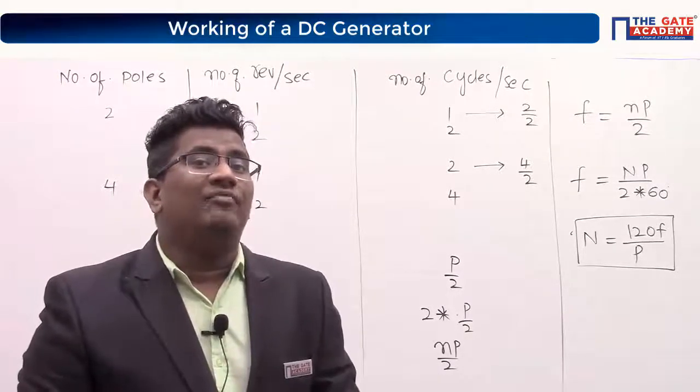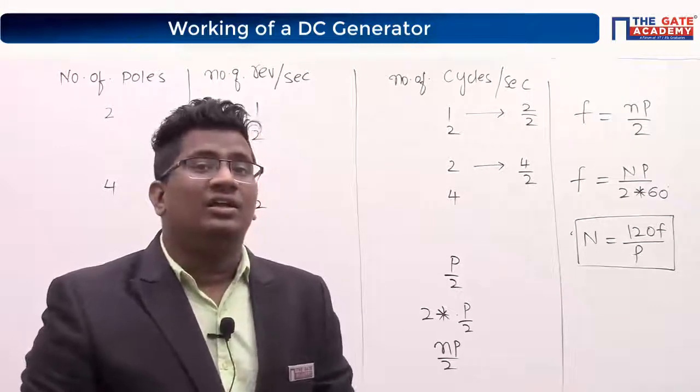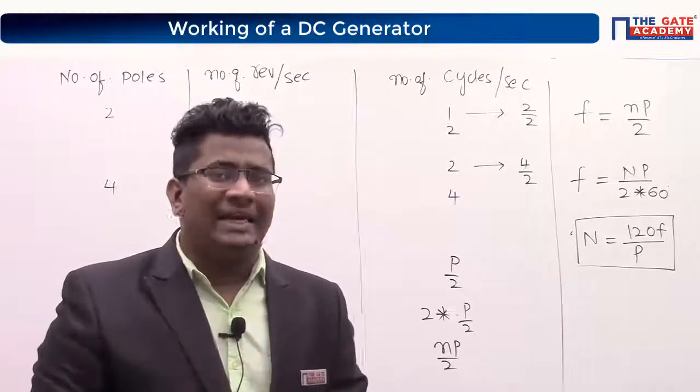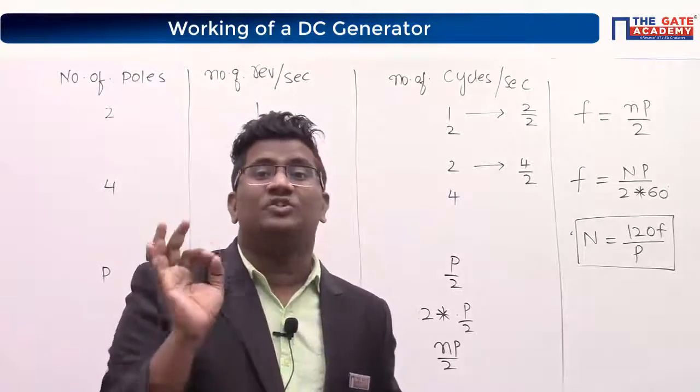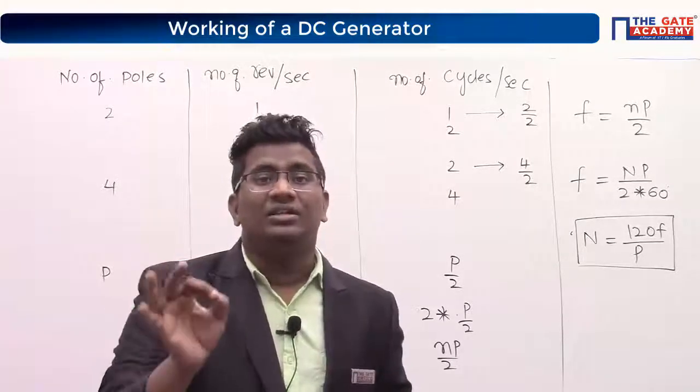N is equal to 120 f by P. What is N called? We have studied it many times in induction machine and synchronous machine. Yes, that is the synchronous speed.